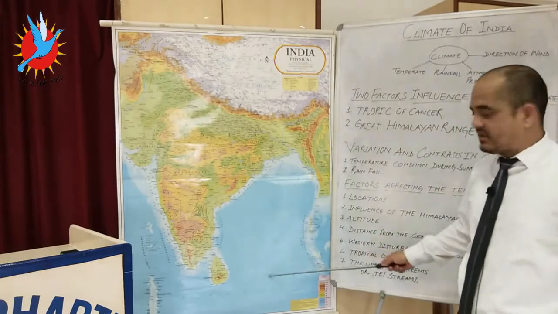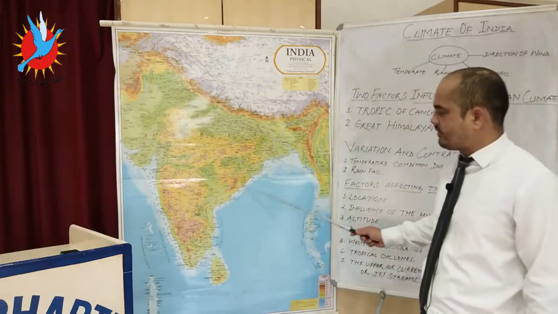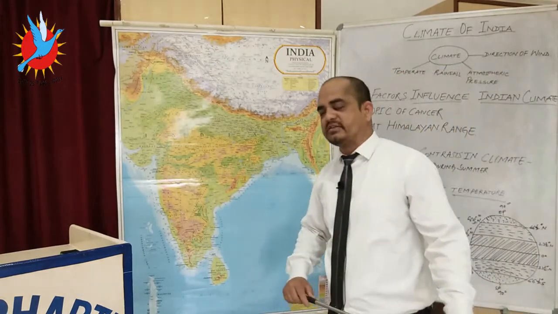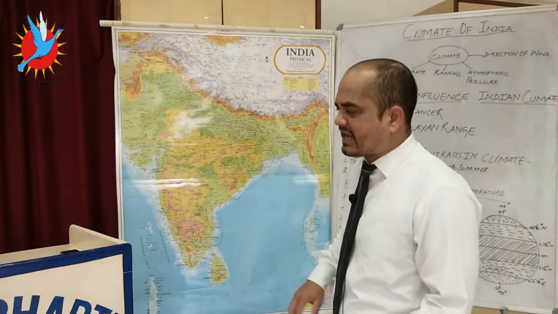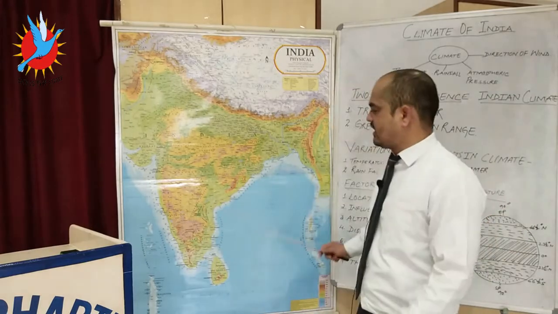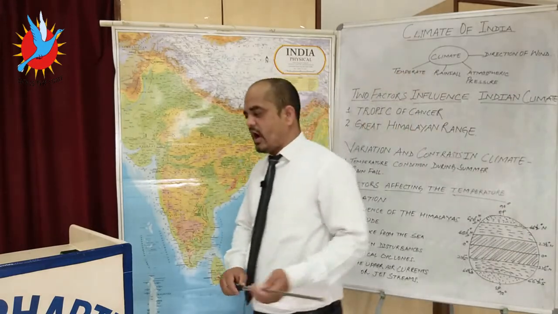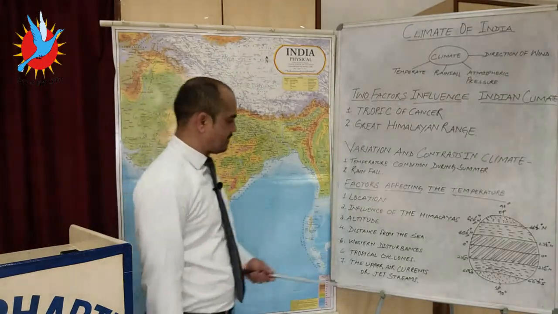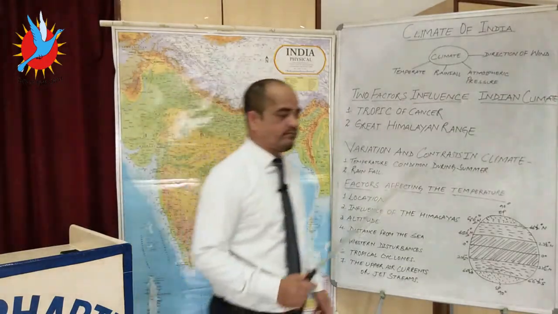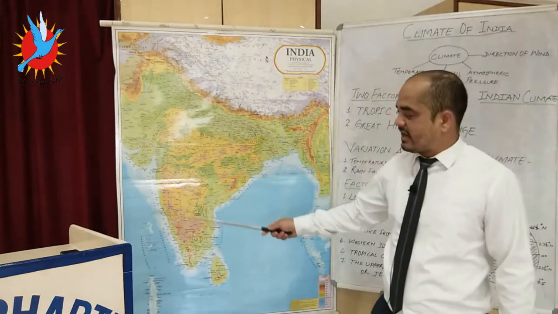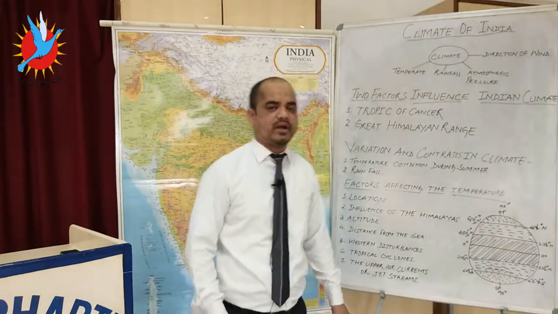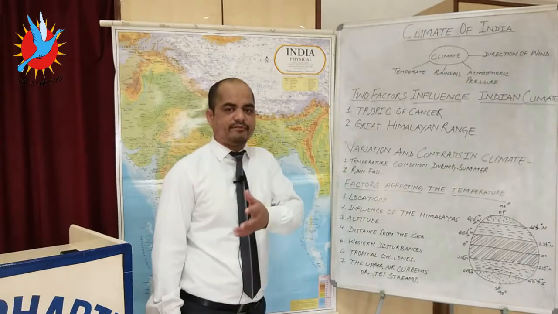This tropical cyclone hits the coastal areas of the eastern Coromandel Coast, and it causes damage to life and property. They create heavy rainfall over the coastal areas. These tropical cyclones occur mostly in the Eastern Ghats area. On the western side, over the Arabian Sea, they do not feel that much extreme tropical cyclone activity because they do not affect the maximum areas.